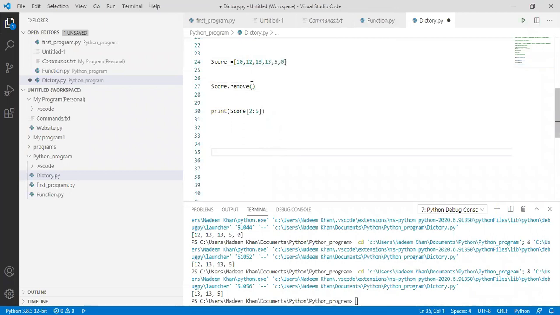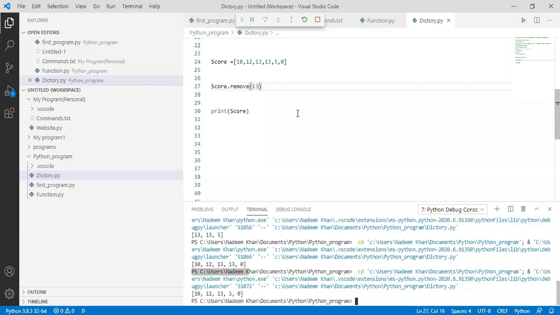I want to remove 5. See, 5 is removed from this list. So let's suppose 13, I want to remove 13. So the first 13 is removed.